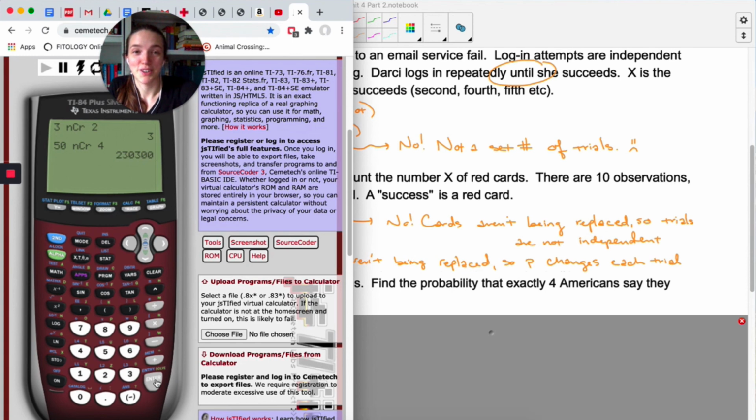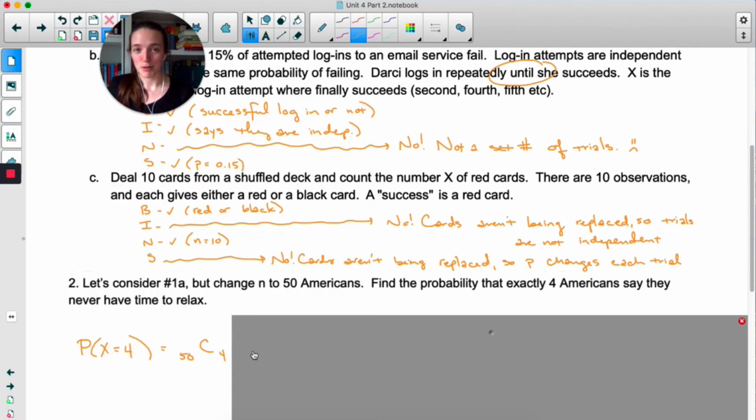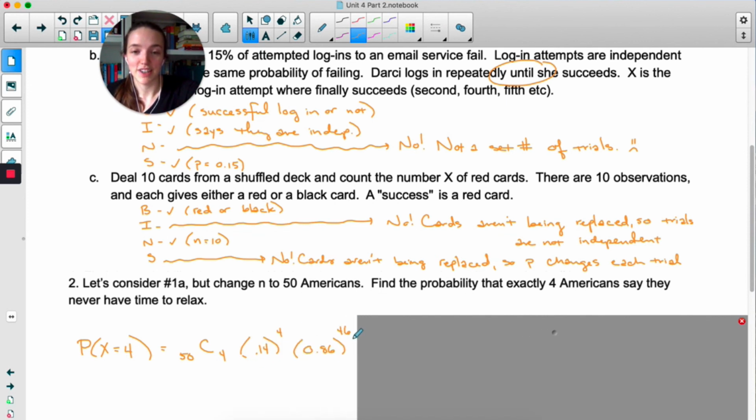It's a lot of ways that you can arrange 4 successes among 50 trials. All right, now remember, this is like a drive-through order. Yeah, I'll take 4 successes, please, and 46 fails. So the probability of success raised to 4, probability of failure raised to 46. These two numbers should always add to 1, and these two numbers should always add to n. So the probability of success and fail needs to add to 1, and the number of successes and number of failures needs to add to the total number of trials.